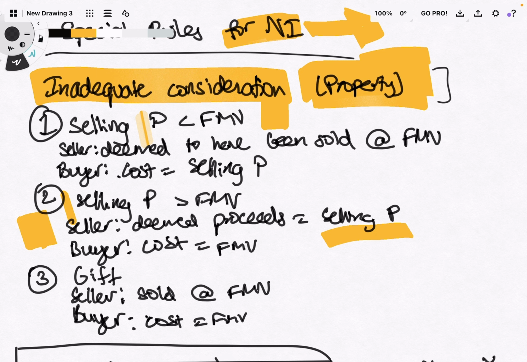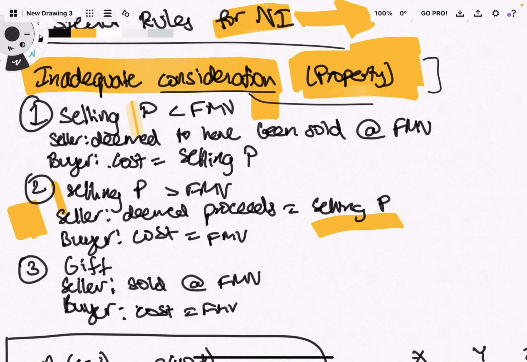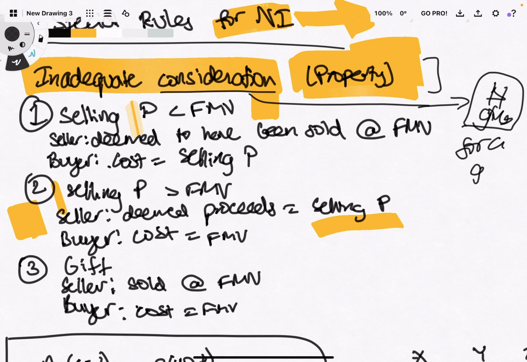Remember, consideration is basically the money given for something, or the money that you get in return for a good. So we're going to talk about inadequate consideration, like maybe you're getting too little money or too much money for the sale of some property, let's say.